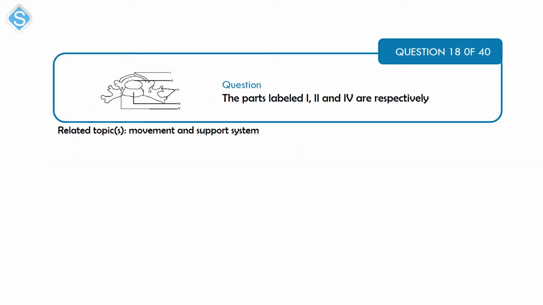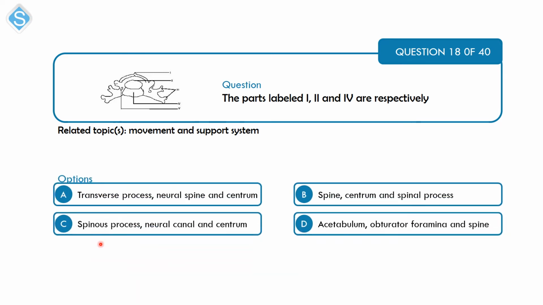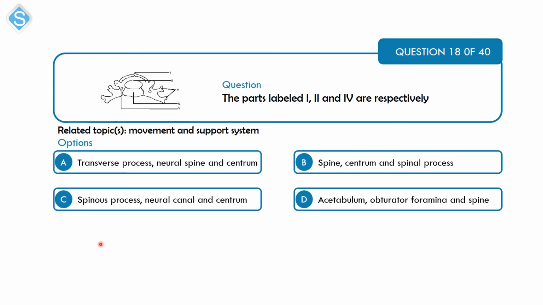Next is on movement and support system. The parts labeled I, II and IV are respectively: A, transverse process, neural spine and centrum; B, spine, centrum and spinal process; C, spinous process, neural arc and the centrum; and D, acetabulum, obturator foramina and spine.